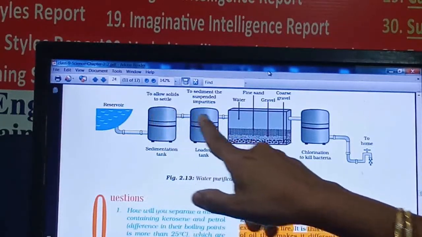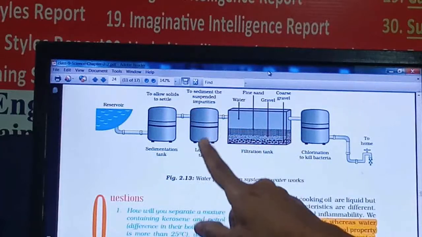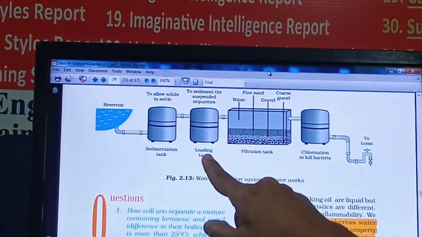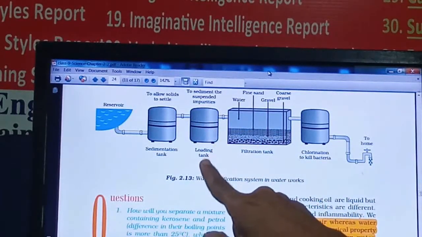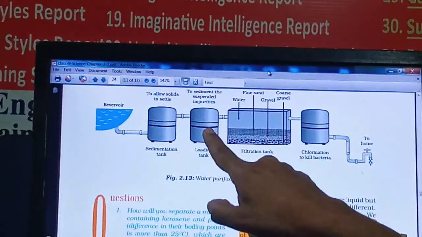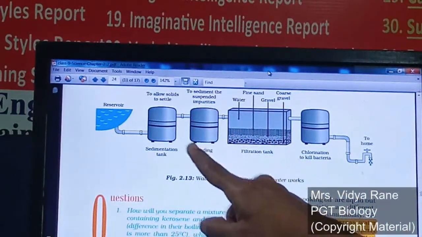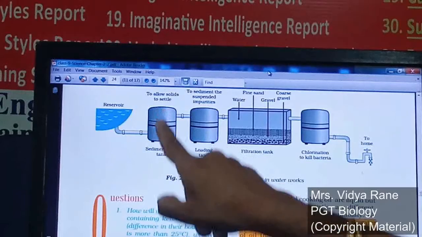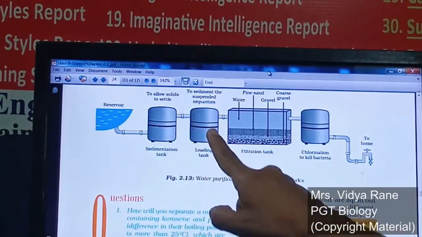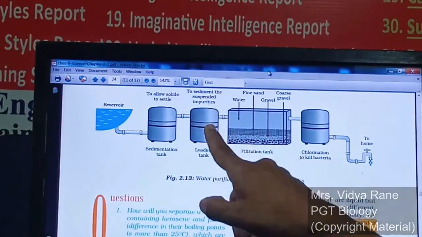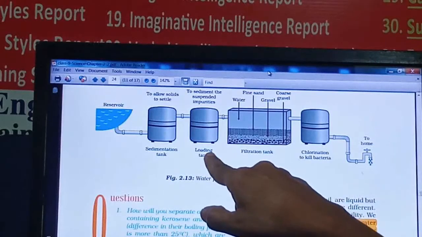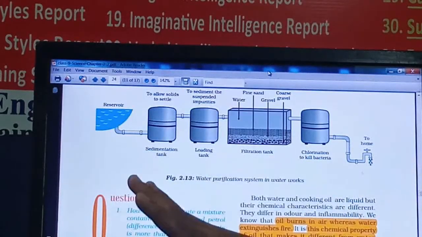Now this water will be transferred to the next tank. This tank is known as the loading tank, right? In this loading tank, whatever suspended impurities did not get settled down in the previous tank will be removed. How? Just by loading. I just now spoke about alum, right?